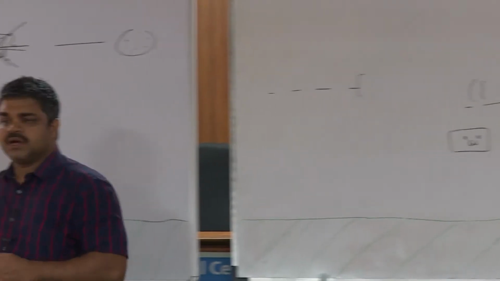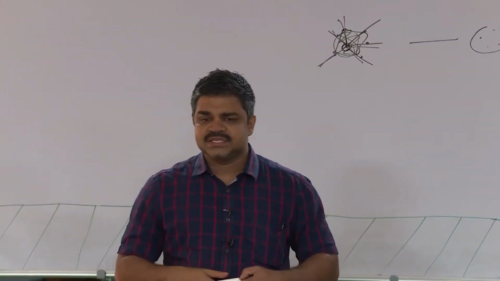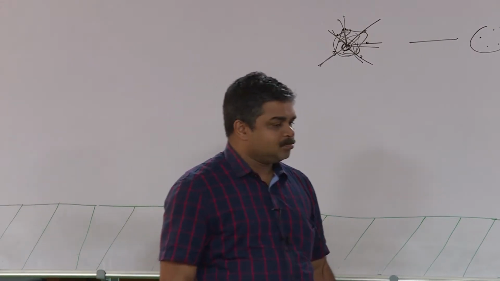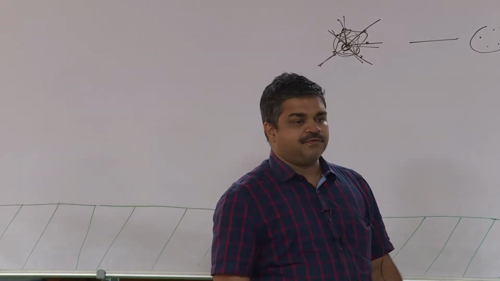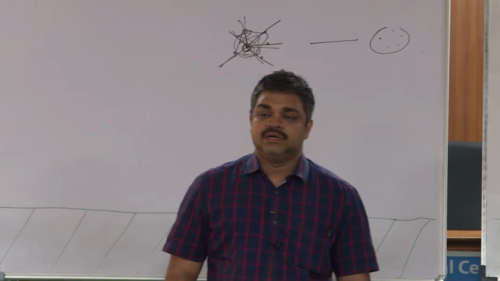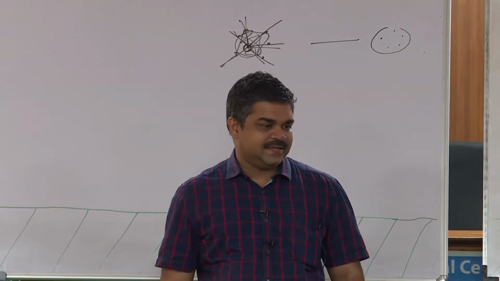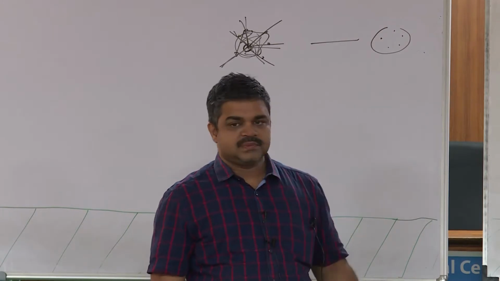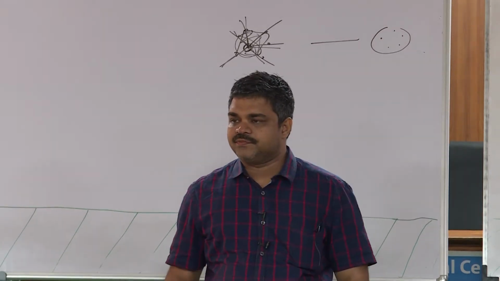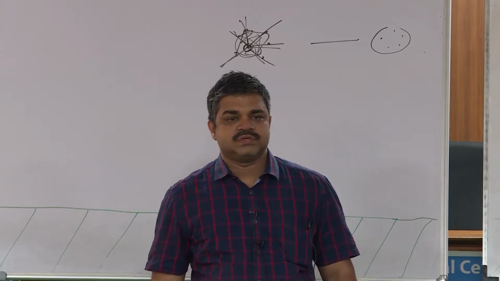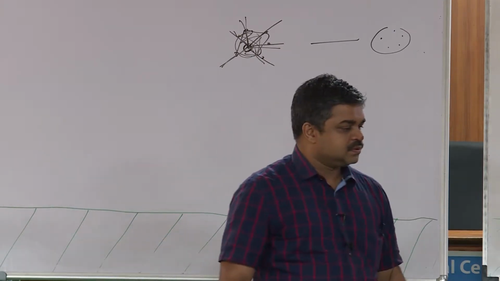By the way, yesterday I asked this question. If you do this greedy coloring in a general graph, what can you tell about the number of colors you will use in the worst case? It's less than or equal to delta plus 1.